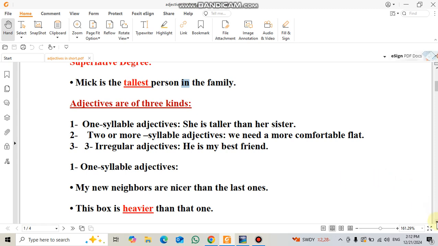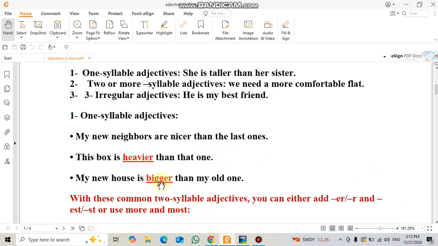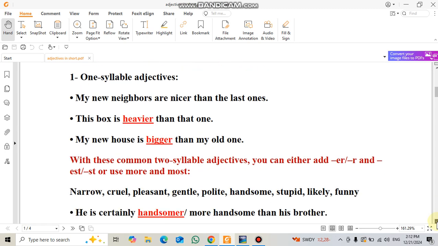Okay. Next example. My new house is bigger than my old one. Look at the word big. It ends with a consonant which is g, preceded by a vowel which is i, and it is a 1 syllable word. So we double the last letter which is g when we make comparison. So my new house is bigger than my old one. Bigger, as you see.